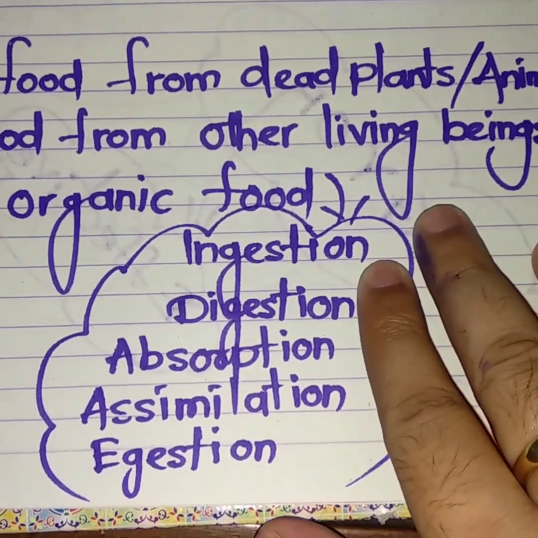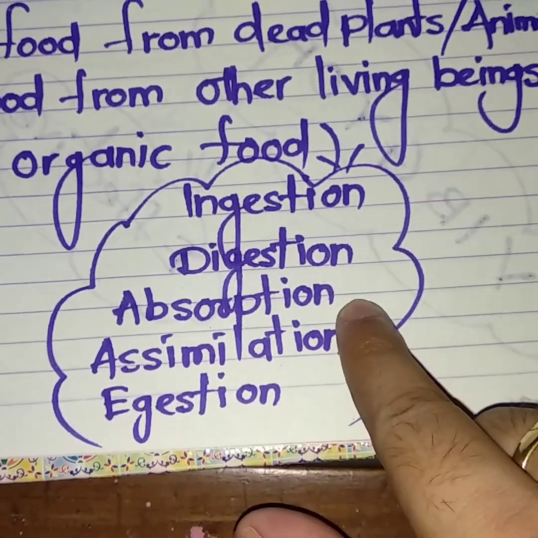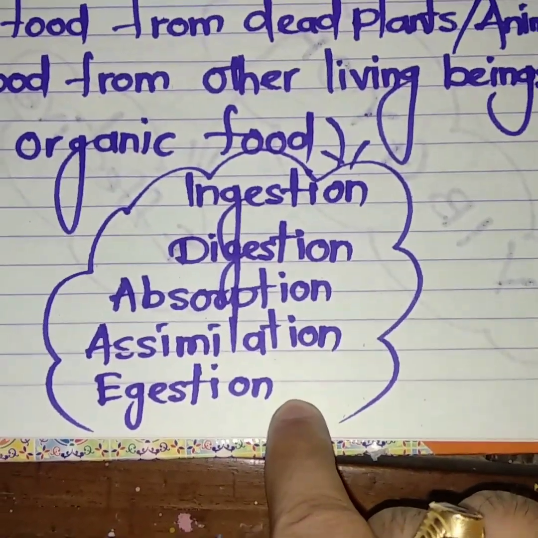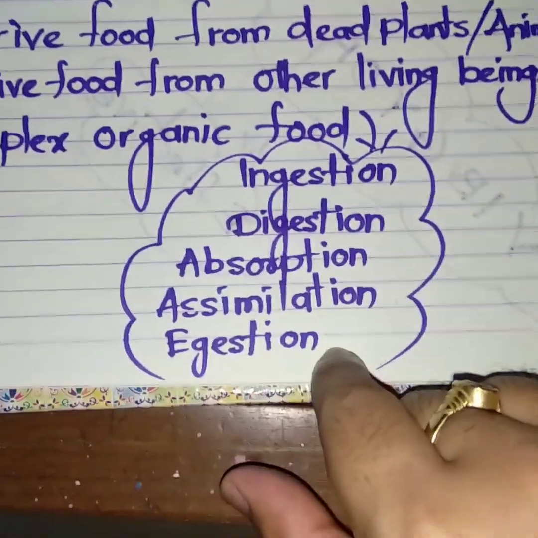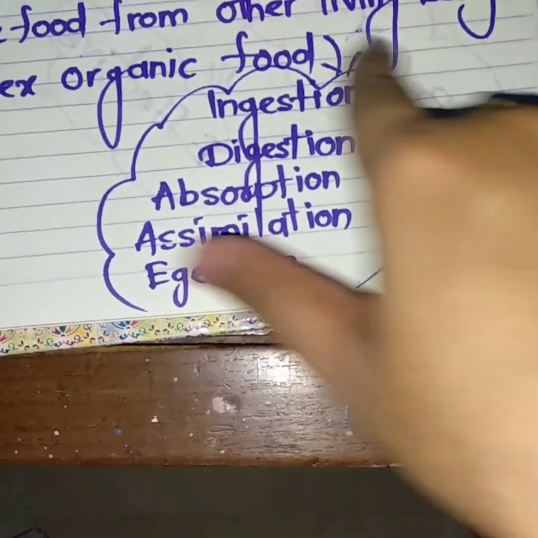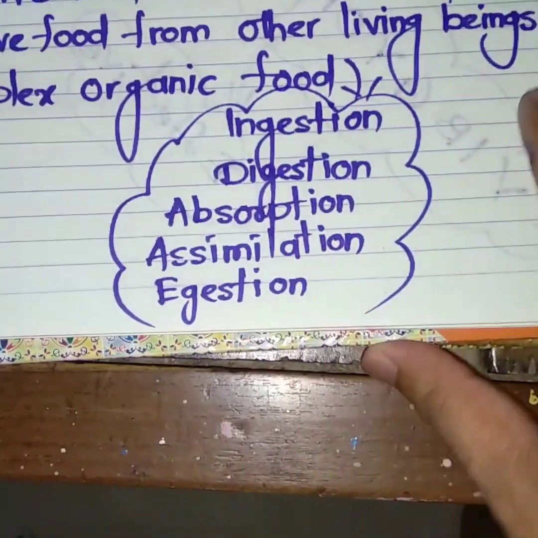Number 1 is ingestion. Number 2, digestion. Number 3, absorption. Number 4, assimilation, and then egestion. When we discuss digestion, we will go through all these points one by one, so for now just skip it.